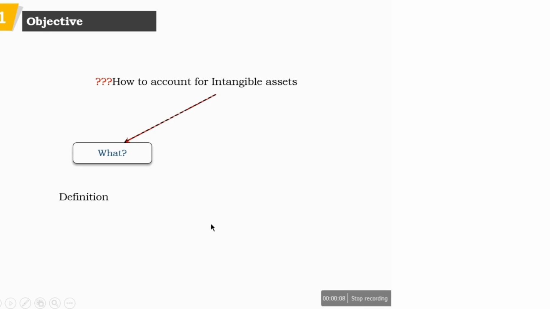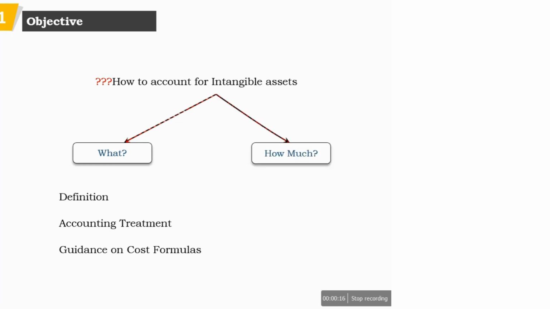The objective of IND AS 38 is to prescribe the accounting treatment for intangible assets: what an intangible asset is, what the accounting treatments are in respect of intangible assets, and guidance on the cost formulas to be used, and how the cost of an intangible asset is to be recognized, when it is booked as an expense, and the circumstances where the intangible asset value is to be written down.